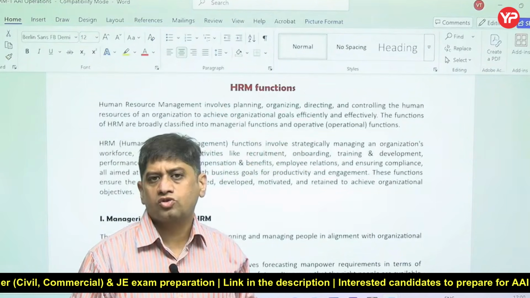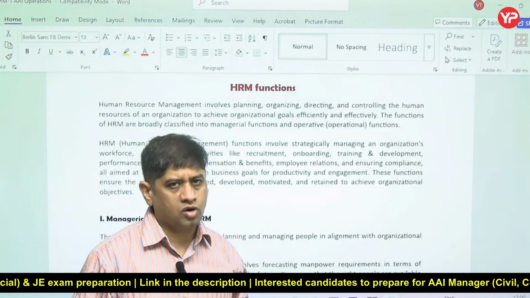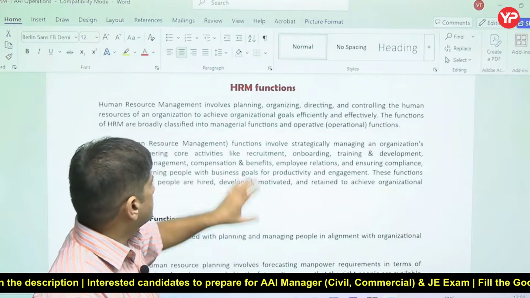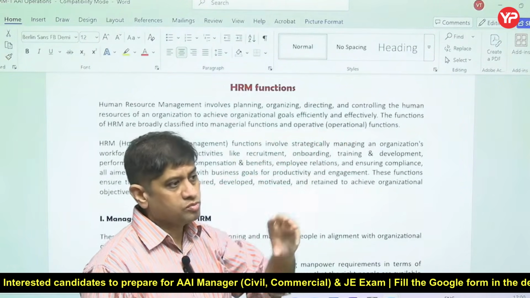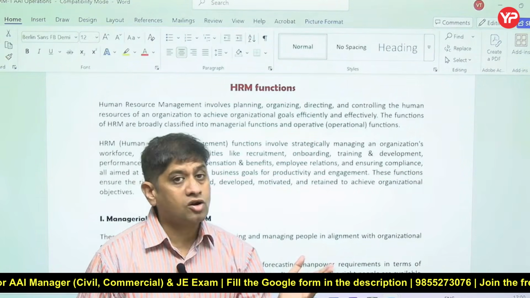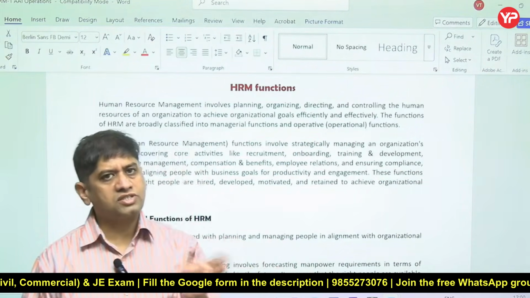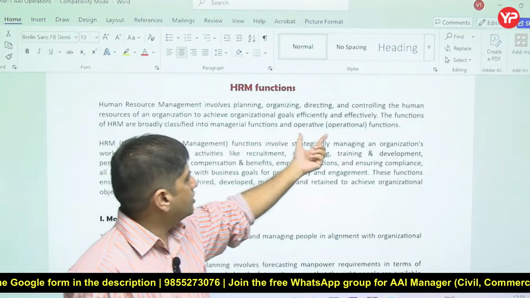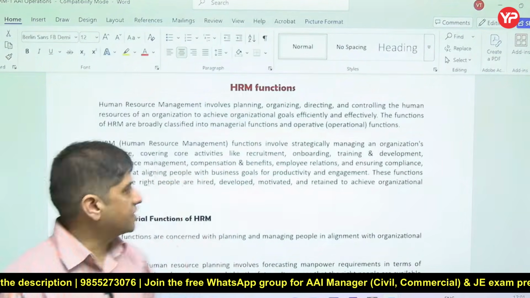As you see, the Airport Authority of India has released two kinds of jobs, one manager and one operations, that is executives. The executive job is operational. So in human resource management there are managerial activities and operational activities. Managerial functions and operational functions are the two main categories.